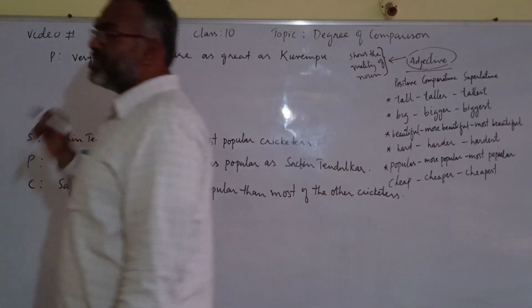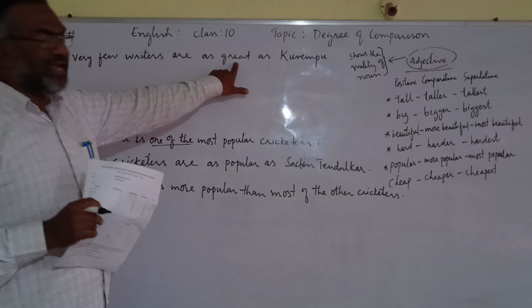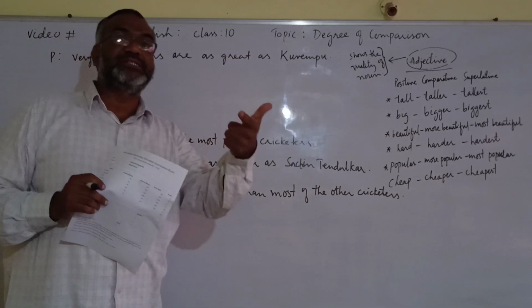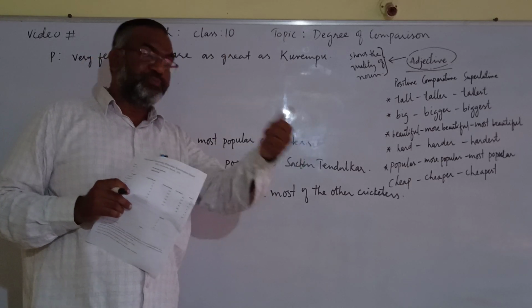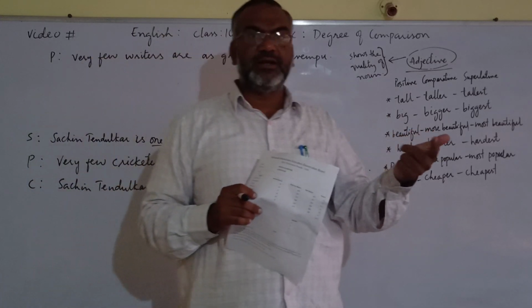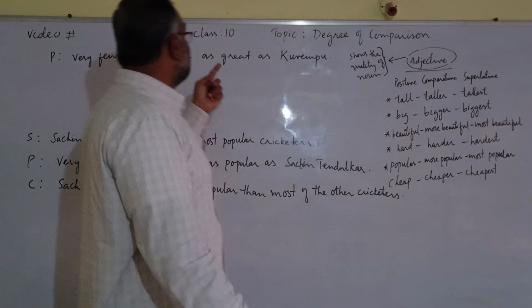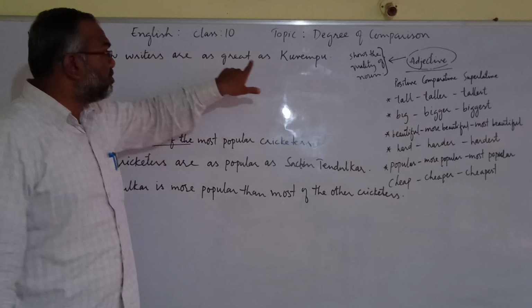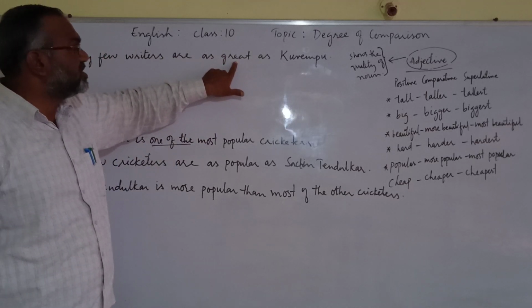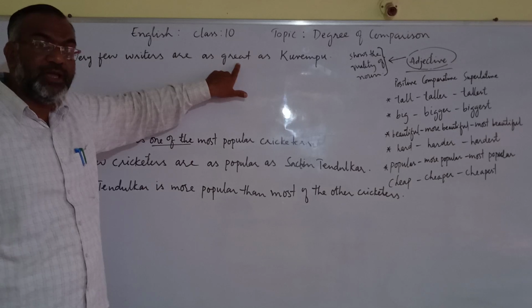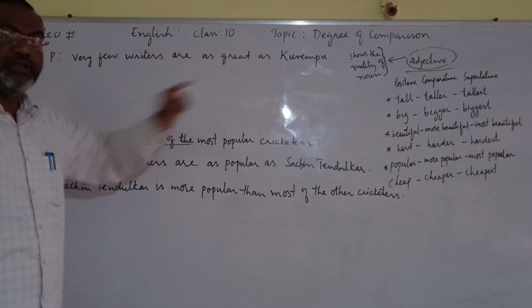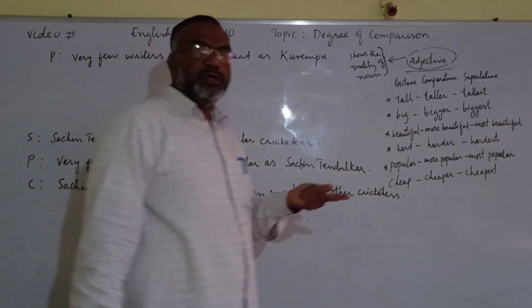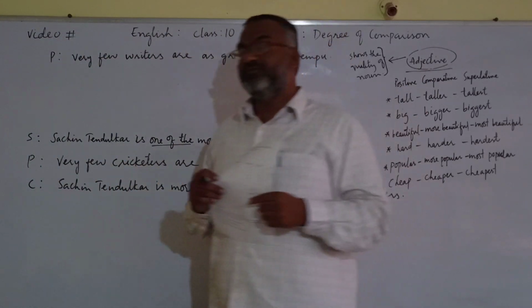Right? Now this sentence is positive, as great. Great is adjective here. Great, greater, greatest. So great is positive, because the positive form of the adjective is coming. That's why it's a positive sentence. Now if this is positive, we have to change it into comparative and superlative.